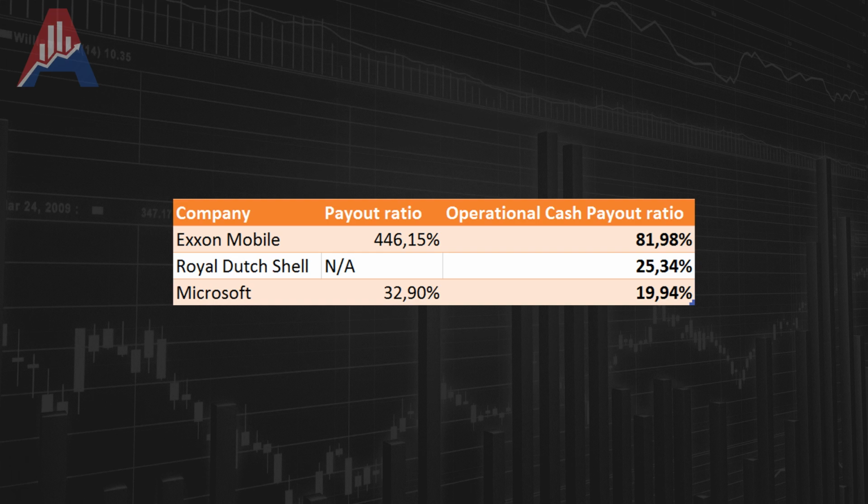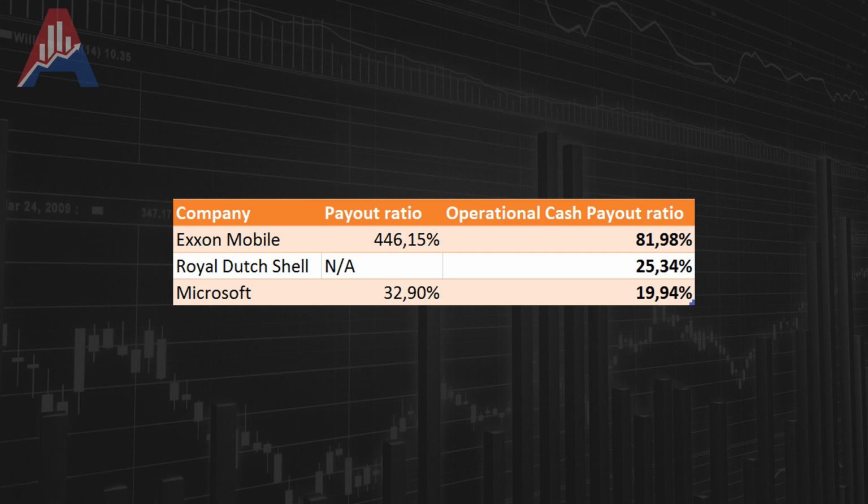So here you have the three companies that we're looking at, and obviously DGOC we have already mentioned and checked, so we know what the payout ratio is. We know this payout ratio was 170 plus. We know that here is about 40%. But ExxonMobil, over 400% payout ratio, but if you look at the operational cash payout ratio, it is about 82%. Still very high in my opinion, but shows an entirely different number.